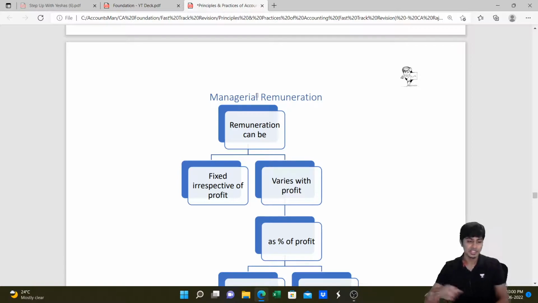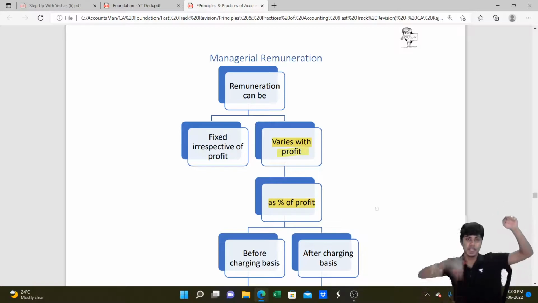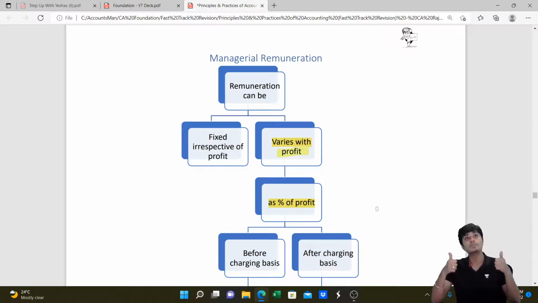Managerial remuneration can be given as a fixed amount. They can say 1 lakh rupees per annum, 10,000 rupees per month, 50,000 per annum. Or they can keep it as a variable amount on profit. The manager can be given commission as a percentage of profit, which will result in higher remuneration in the case of higher profits, lower remuneration in the case of lower profits. Is that possible? Absolutely yes, that is possible.